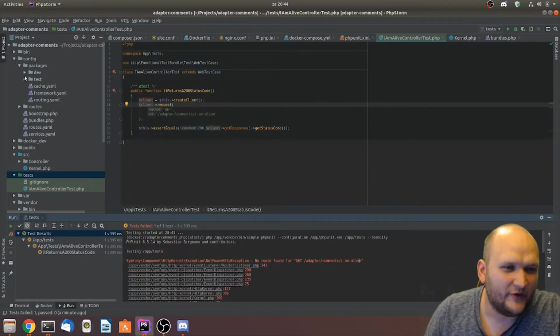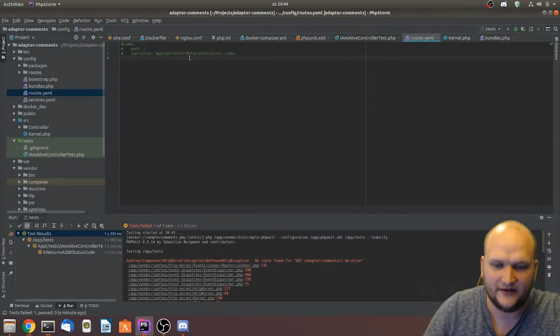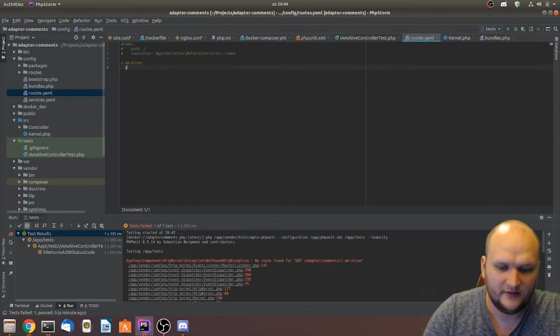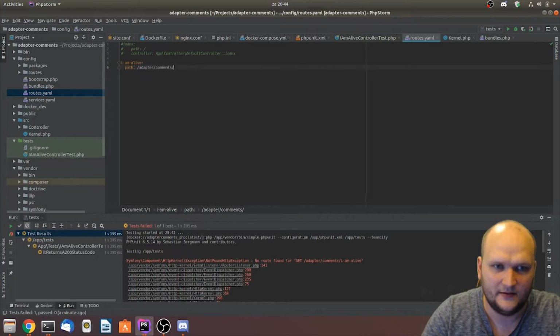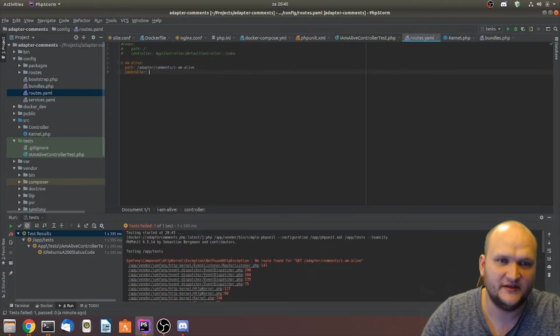All right, so this one fails because we do not have an endpoint yet. So let's create an endpoint. We do this in Symfony by simply going to routes and creating an endpoint. So let's say I am alive. The path is the same as that one, adapter comments I am alive. And the controller we're going to use is App, sorry, not controller, I'm a moron.